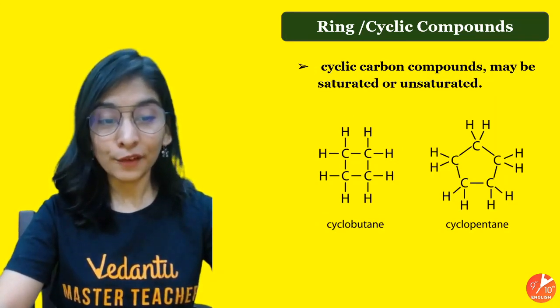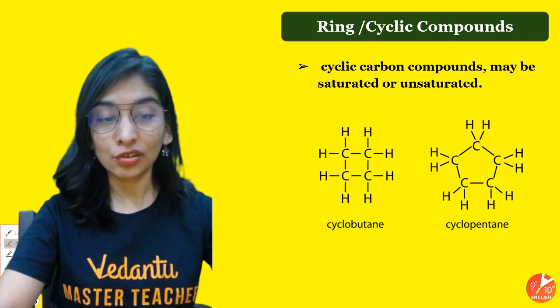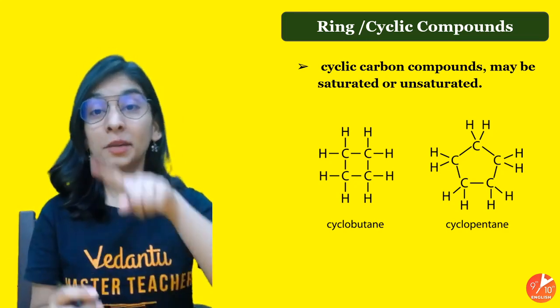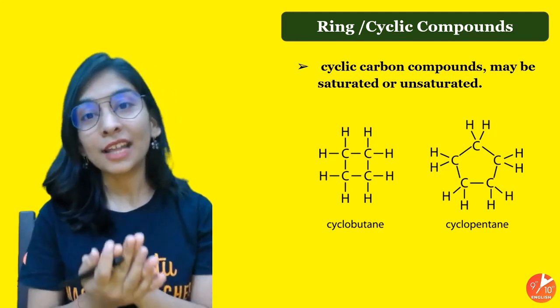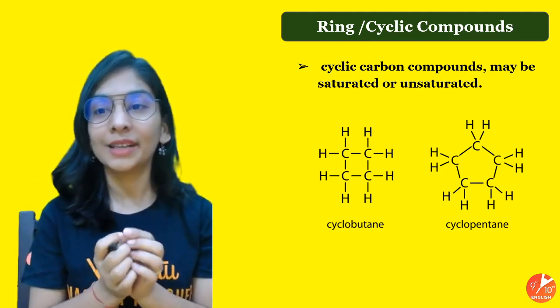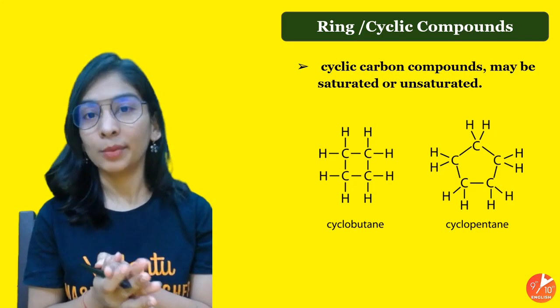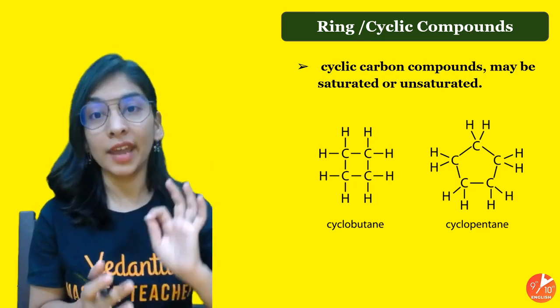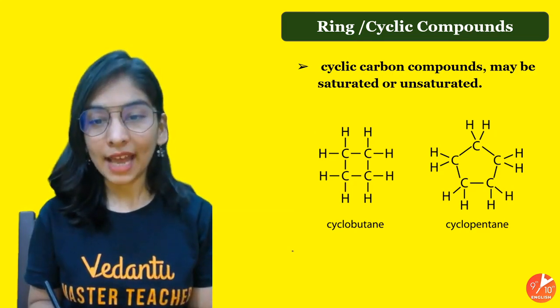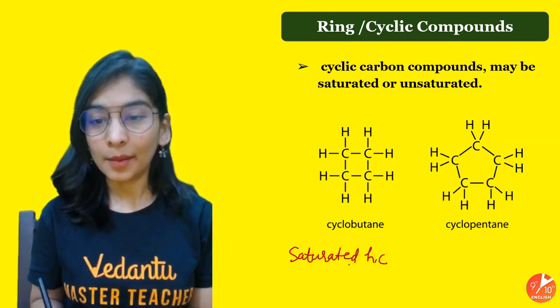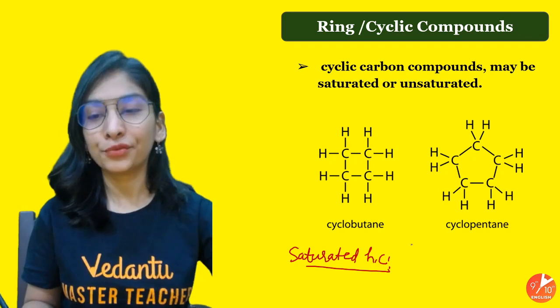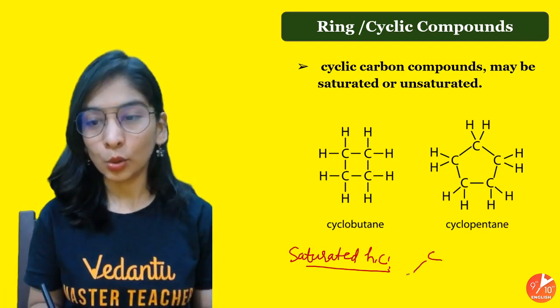First of all, they are also of two types, saturated and unsaturated. Saturated means in a closed chain carbon-carbon has a single bond. Unsaturated means in a closed cyclic chain carbon-carbon has either a double or triple bond. Triple bond is comparatively very rare though. So suppose I want to tell you a saturated hydrocarbon with an example. As I told you, the minimum is 3 carbons. 3 carbons in a closed loop, what will it be?